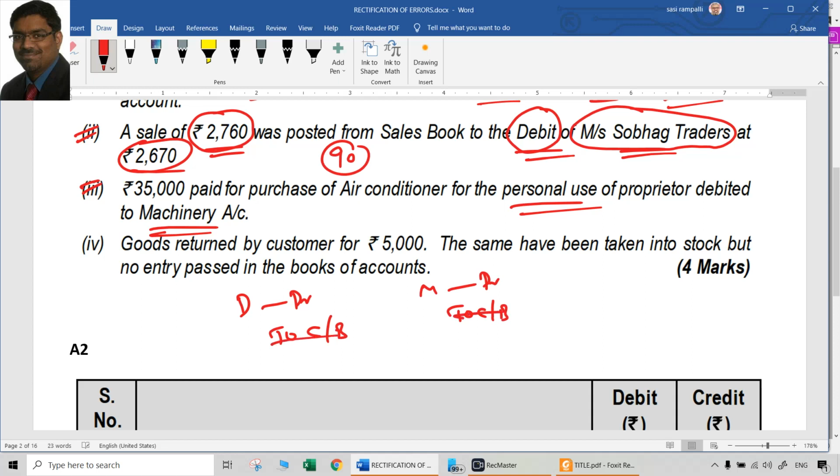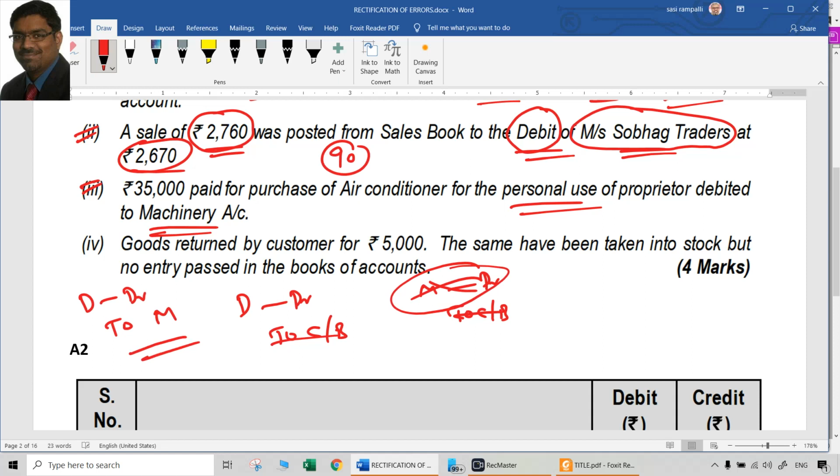The only issue is with the debit. They debited the machinery account instead of the drawings account. So what should we do? Now we should debit the drawings account. What was the wrong debit earlier? Machinery. To cancel that, we have to credit it. So what will be the correct rectification entry now?